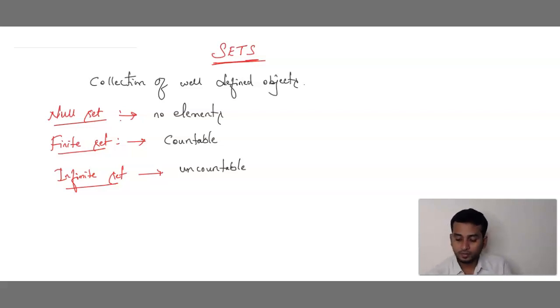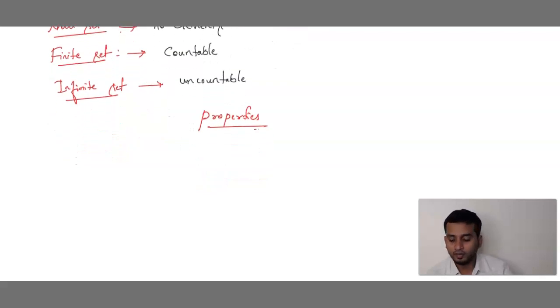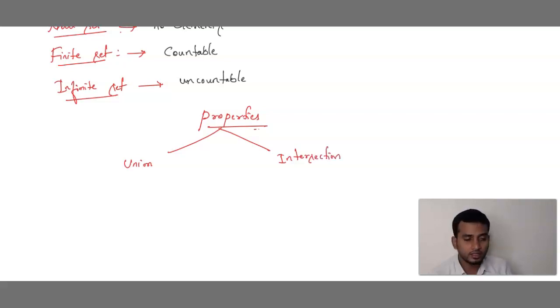Now, properties of sets. What we are going to discuss? Properties of sets. So we have generally two types of properties. How many? Generally we have two types of property. Which are those? Number one, union, and next is intersection. We have two properties. First property is union property, and then the second property is intersection property. Children, you have to copy down these notes. Okay? It is very important.